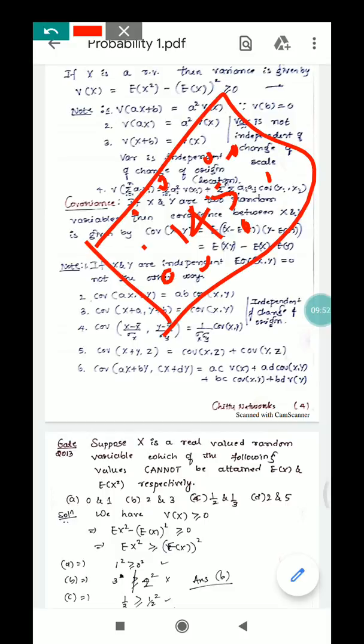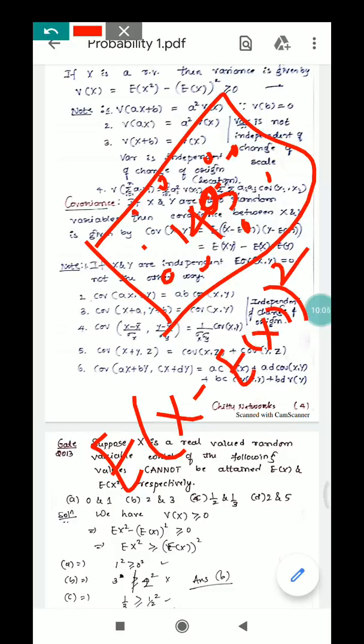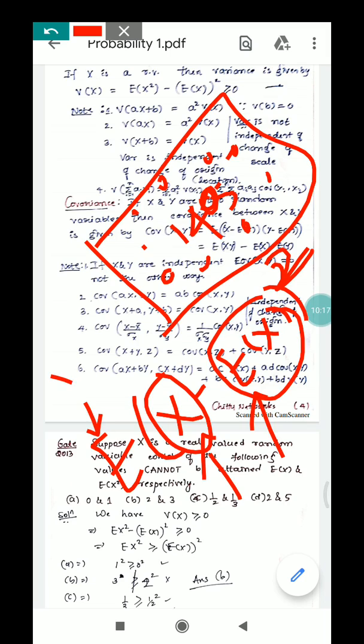So this is the scatter, the dispersion from the mean value. The expectation of (x minus expectation of x) whole square is nothing but the squared deviation of the random variable with respect to its mean. The expectation of the squared deviation of the random variable with respect to its mean is nothing but the variance of a random variable.